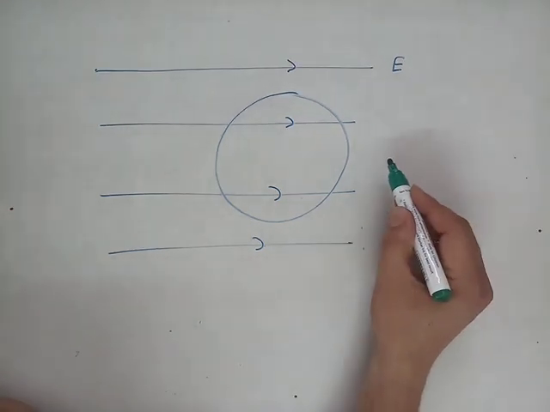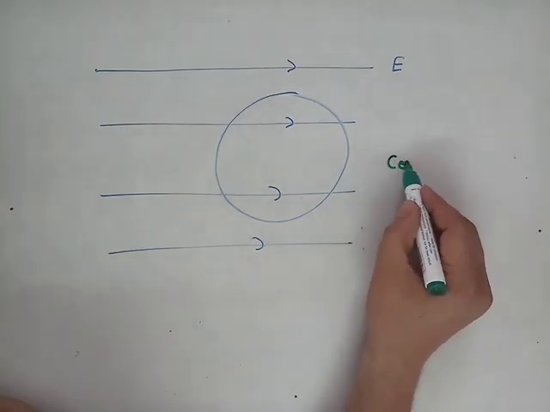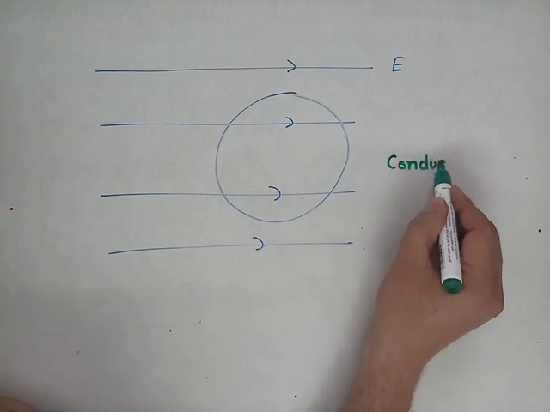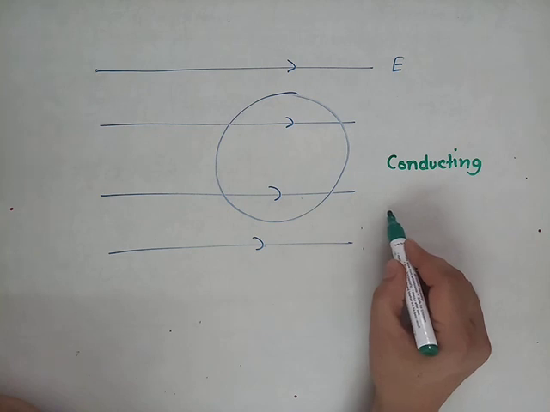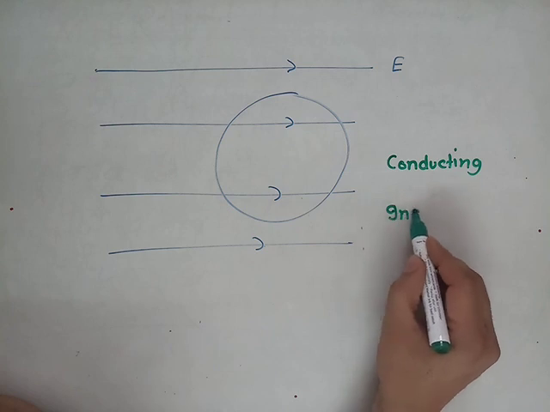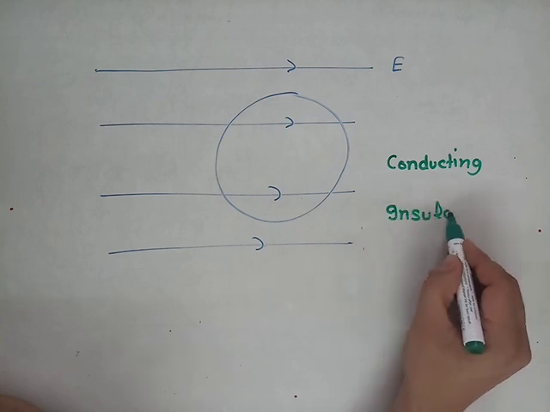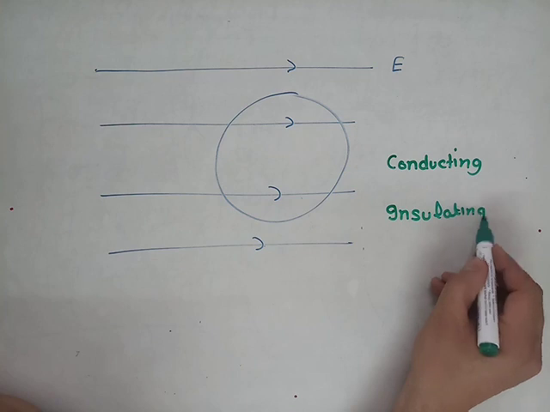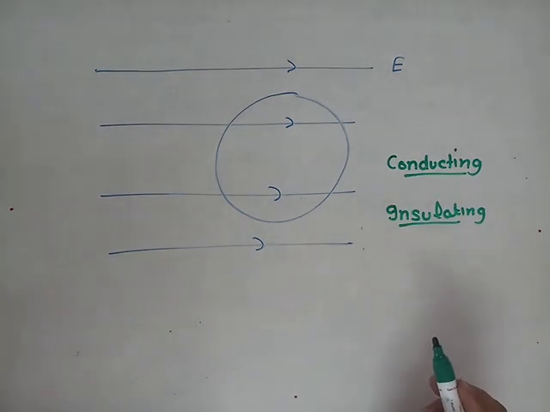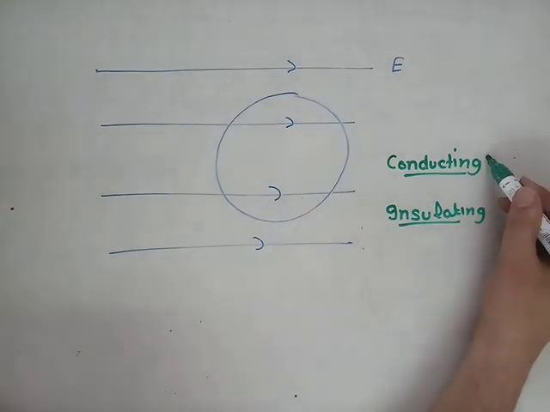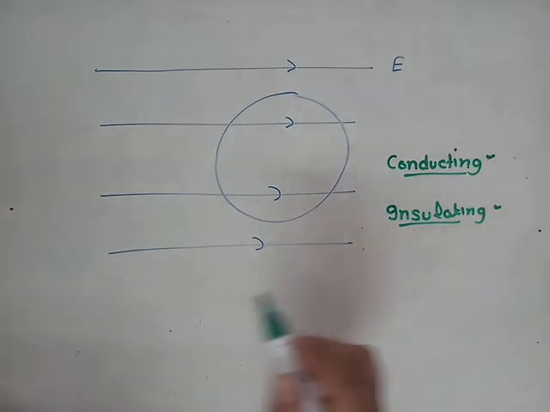It should be very much clear whether it is conducting or non-conducting, which we can also say is insulating. Conducting and non-conducting. Now, what is the main difference between a conductor and a non-conductor?